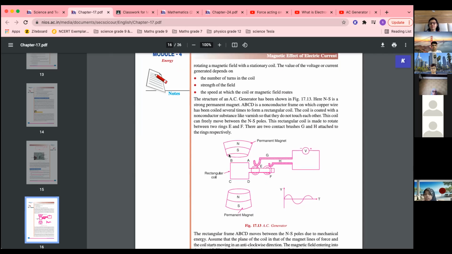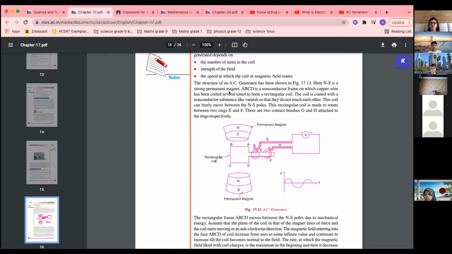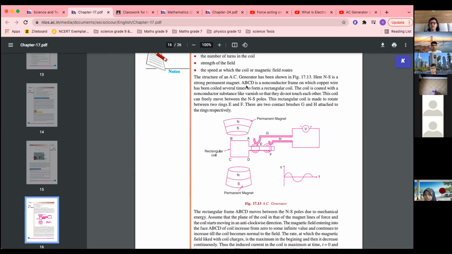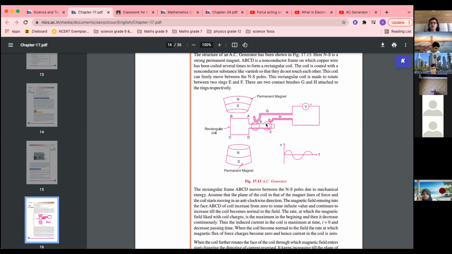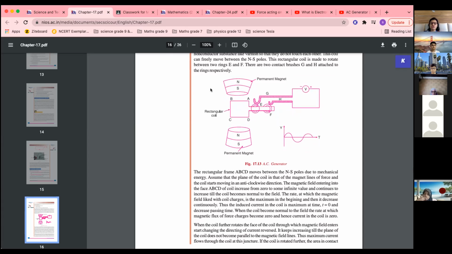Okay, so you can see here north south is a strong permanent magnet. You have to mention everything. ABCD is a non-conductor frame on which copper wire has been coiled several times. So it is a coil of wire, many turns, in the shape of a rectangle. The coil is coated with a non-conductor substance like varnish so that the turns do not touch each other. This coil can freely move between the north and south poles. This rectangular coil is made to rotate between two rings E and F. These are called slip rings. There are two contact brushes G and H attached to the rings respectively.